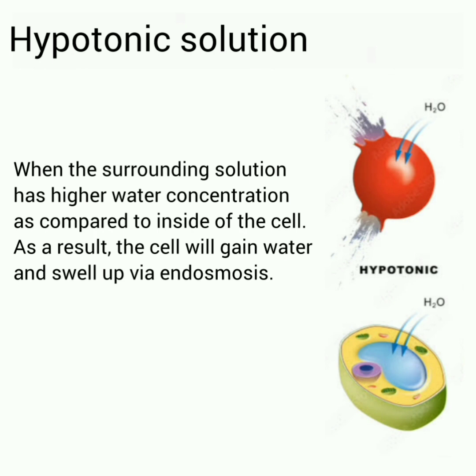Hypotonic solution. When the surrounding solution has a higher concentration of water as compared to inside of the cell, the cell will gain water and swell up via endosmosis, because there will be movement of water molecules from outside of the cell to the inside of the cell.